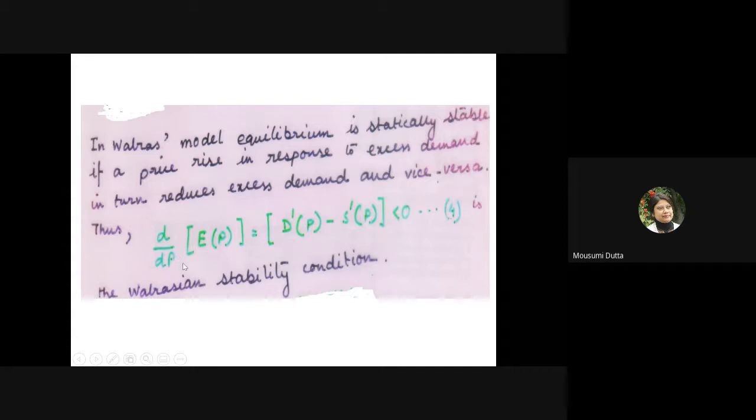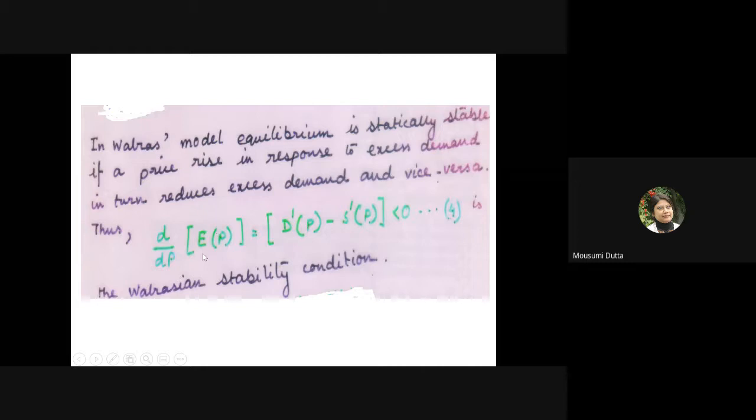The mechanism is, as there is an increase in price because of the pressure of excess demand, the excess demand itself will be reduced. That is an inverse relationship between the excess demand and P. So in the Walras model, equilibrium is statically stable if a price rise in response to excess demand in turn reduces excess demand, and vice versa.